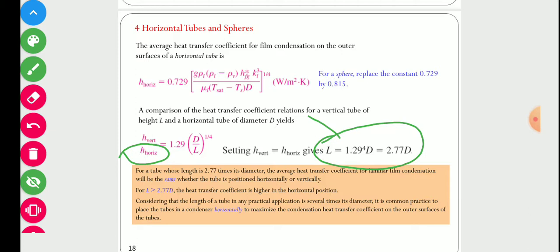So we can conclude that if we place the tubes horizontally, then we get a larger heat transfer coefficient as compared to when the tubes are placed vertically.